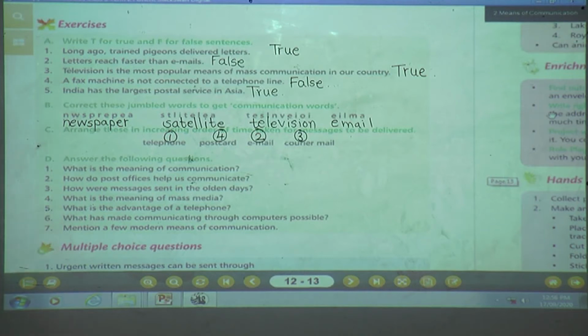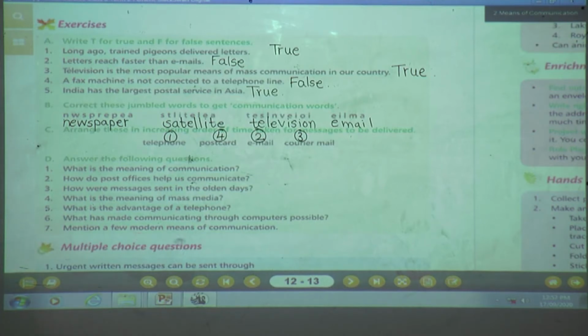Number 6: what has made communicating through computers possible? What is necessary for us to connect with people easily through computers? The internet has made communicating through computers possible. Next question.